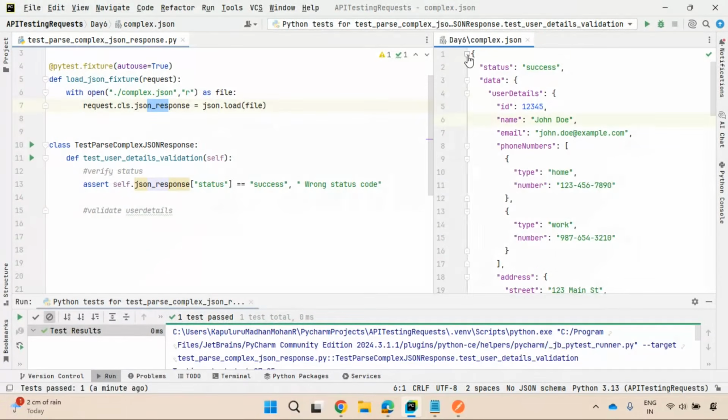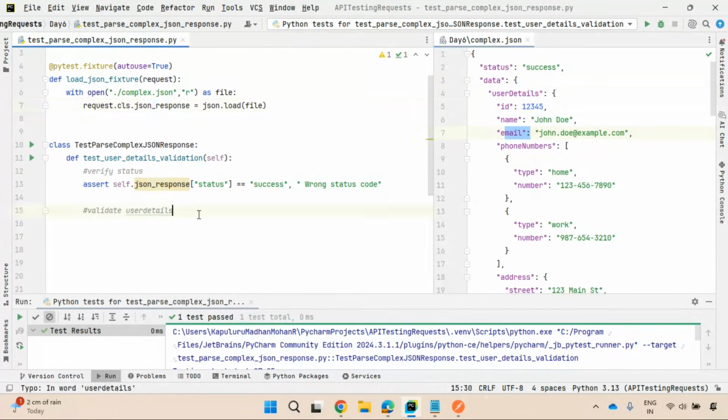My expectation is I want to do this user details validation. This user details is there in this data object. First, you need to capture this data object. Next, user details. Next, ID, name, and email you need to extract. Is it right? From data, user details, ID, name, and email, I need to extract.